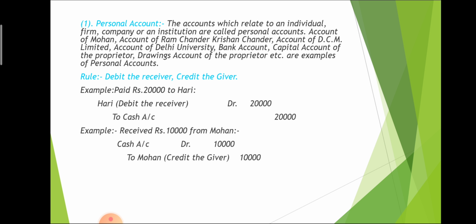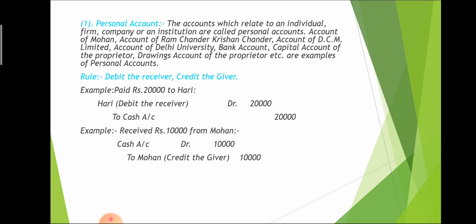The second example, received 10,000 from Mohan. So who is Mohan? Mohan is the giver, because if Mohan pays something to the business, at that time Mohan is the giver. So what does our rule say? Credit the giver. At that time, if Mohan pays something to the business, we receive cash. So anything that comes into the business will be debited. So what comes into the business? That is cash. So in this case, cash account debit to Mohan, because Mohan is the giver, and we credit the giver.